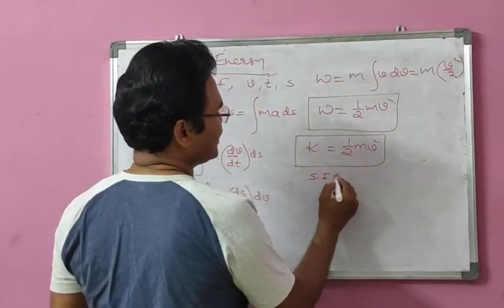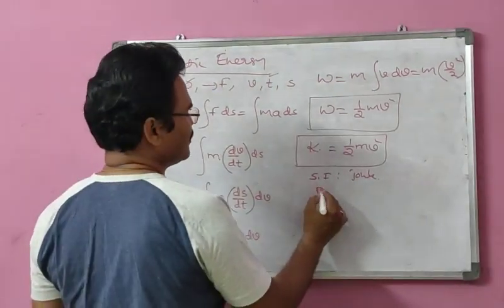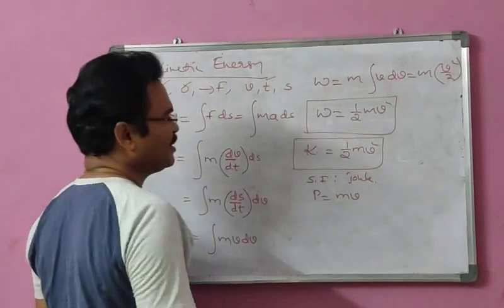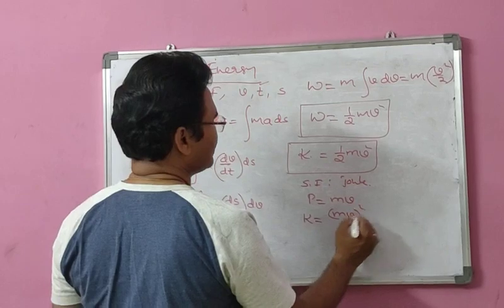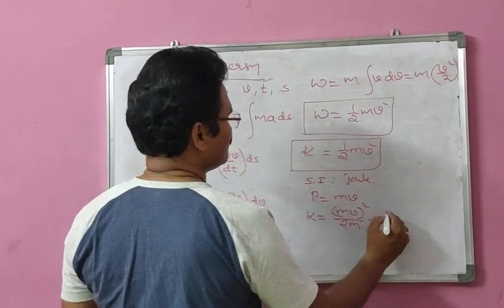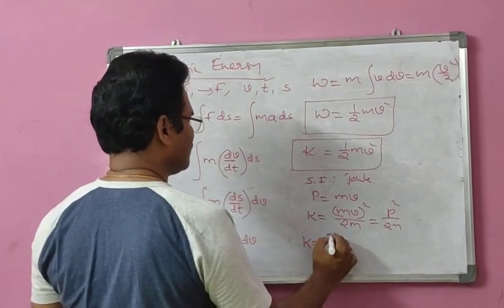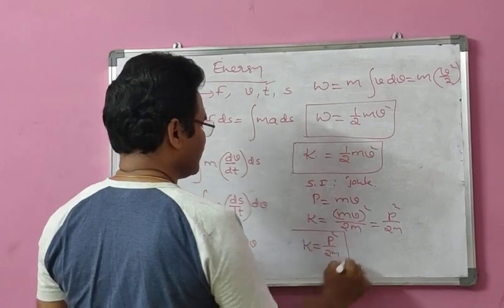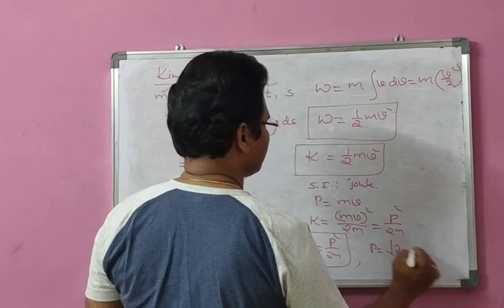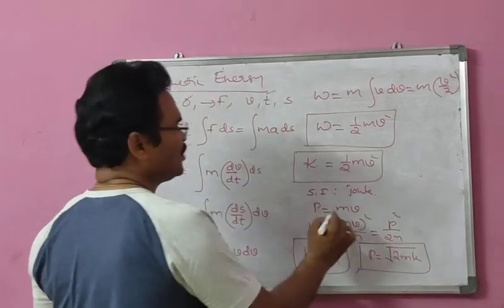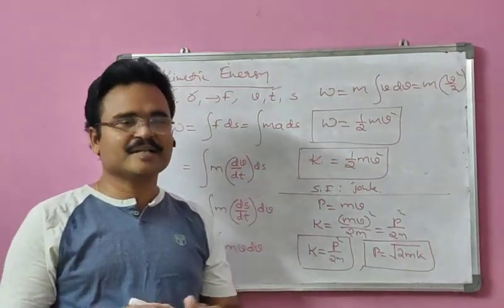Half mv square is the only formula for kinetic energy, and its SI unit is again joule. The relation between momentum and kinetic energy: momentum P equal to mv. If you write K equal to, you write mv whole square by 2m. So you get P square by 2m. That means the relation is K equal to P square by 2m. The other relation is P equal to under root of 2mK. So this is the relation between kinetic energy and momentum. So this is about the kinetic energy.